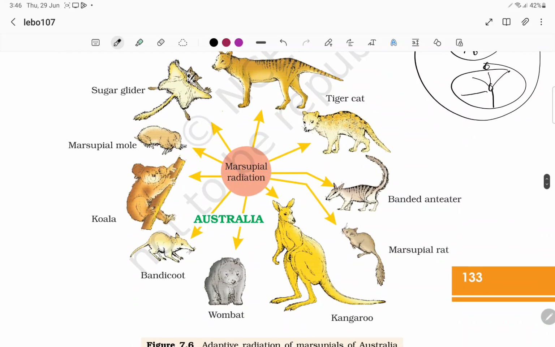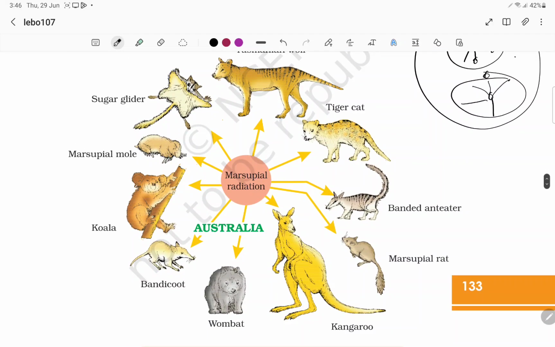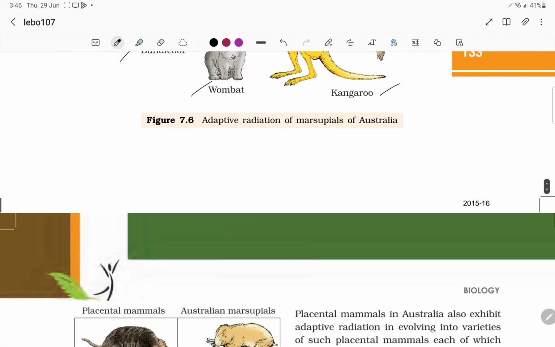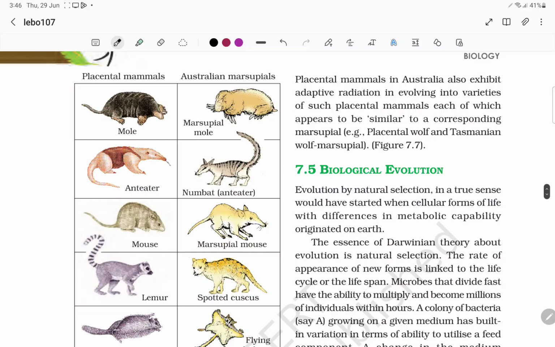So you can see here the marsupial radiation. The very first things to remember are the kangaroo, marsupial rat, and banded anteater, because they eat ants. And we have the tiger cat, Tasmanian wolf, sugar glider, marsupial mole, koala, bandicoot, wombat. Okay, so you can see the placental mammals in the other regions and the Australian marsupials. Similar organisms are present in the different habitats, right? And the same type of adaptive radiation takes place in different regions. So that's why this comes under convergent evolution.